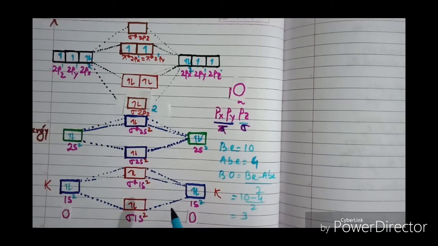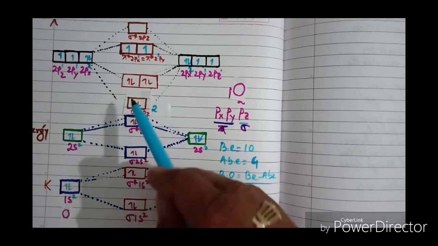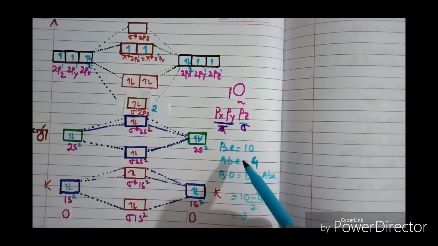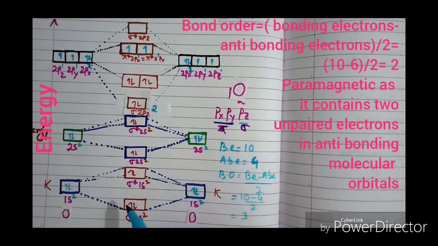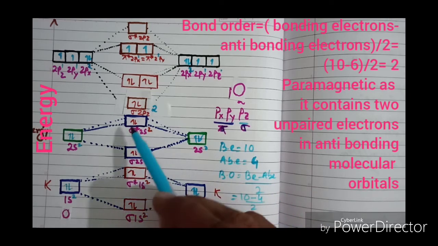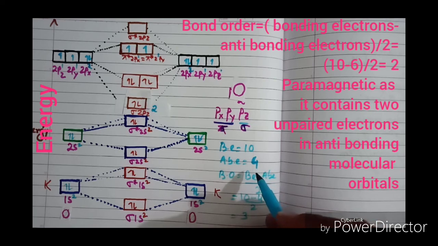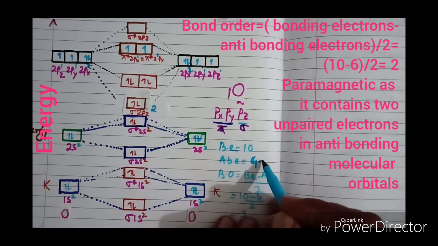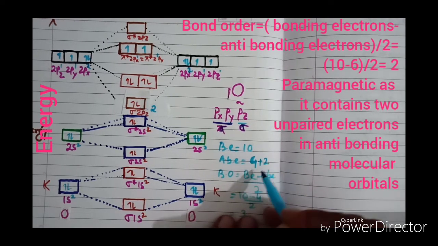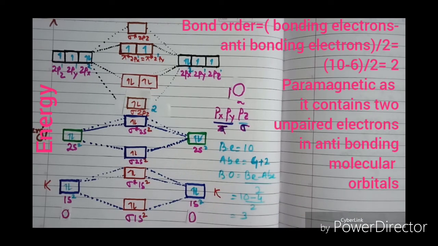Now the number of bonding electrons is 10. 2 plus 2 is 4, plus these 6 electrons, total 10 bonding electrons, and the number of anti-bonding electrons is 6. You see 2 plus these 2 is 4, and these 2 electrons make 6. So anti-bonding electrons will be 6, not 4. So you can add 2 electrons over here. 4 plus 2 becomes 6.